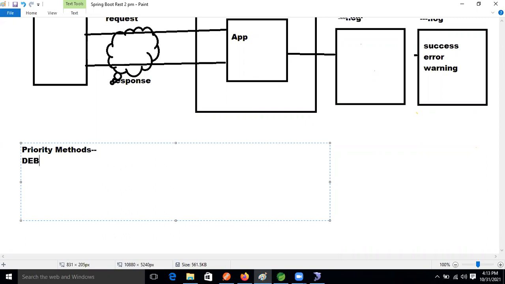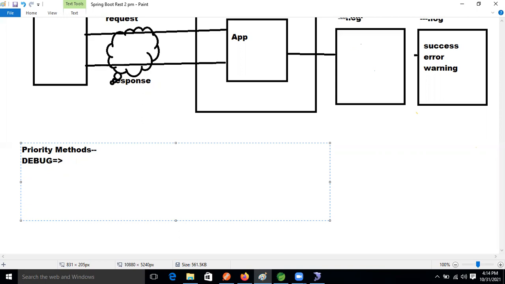Debug, guys. The debug method is there. What is the use of this debug method? If your application is running successfully, when our method is running successfully, for that purpose we are writing the final success message.